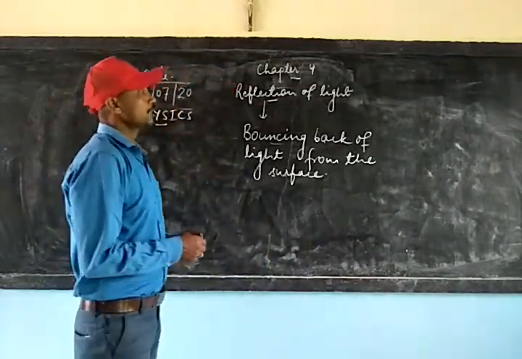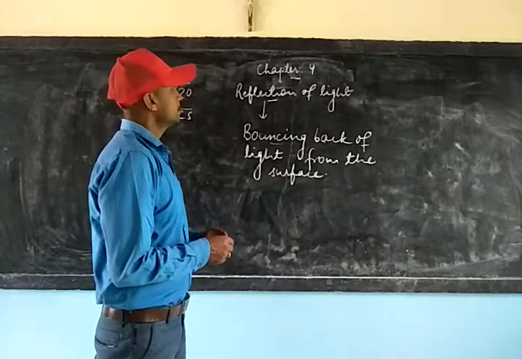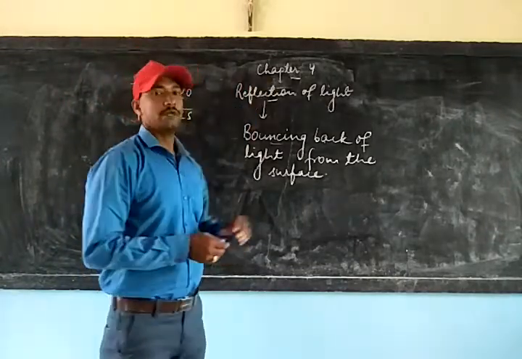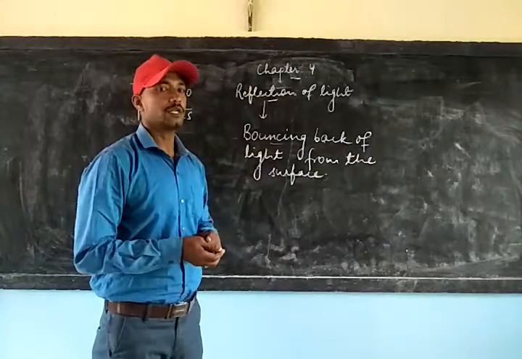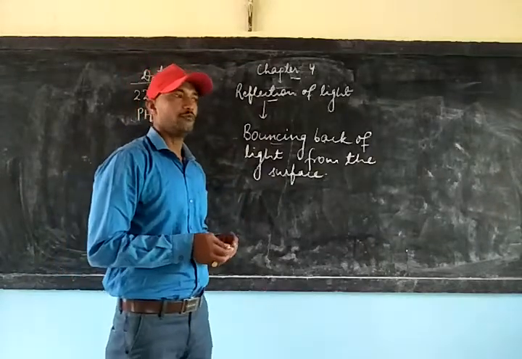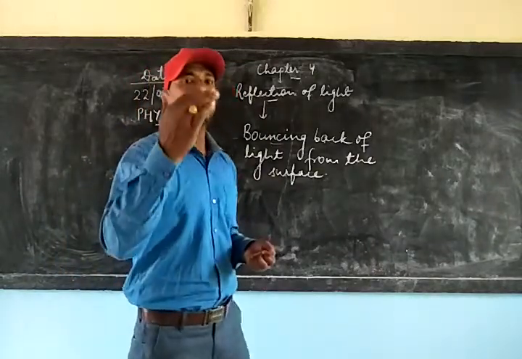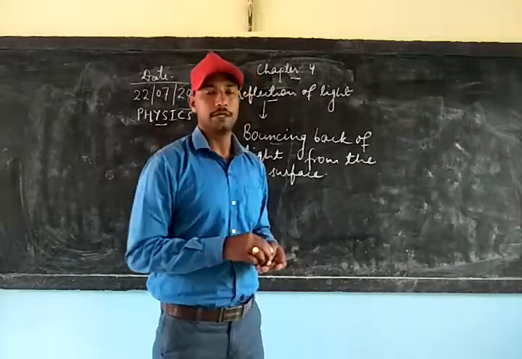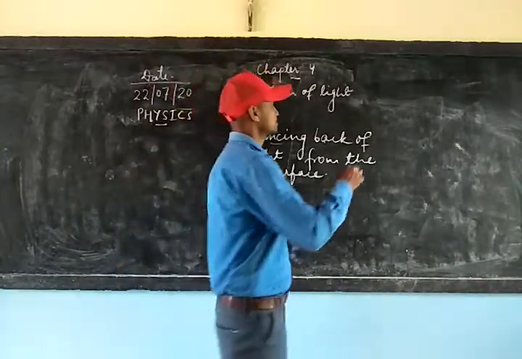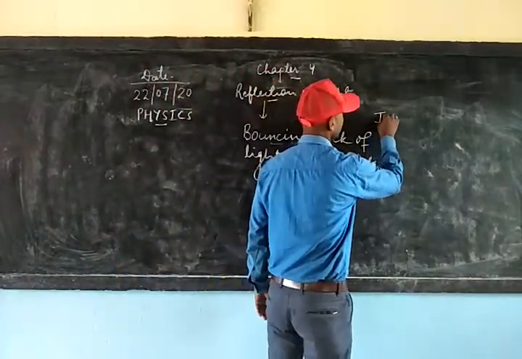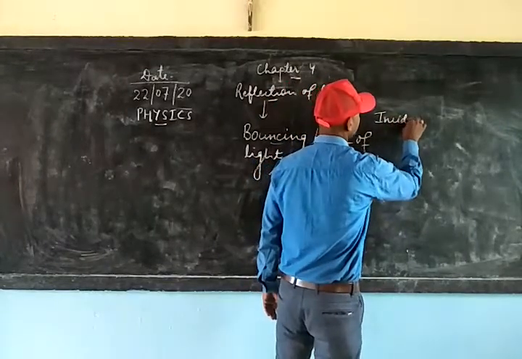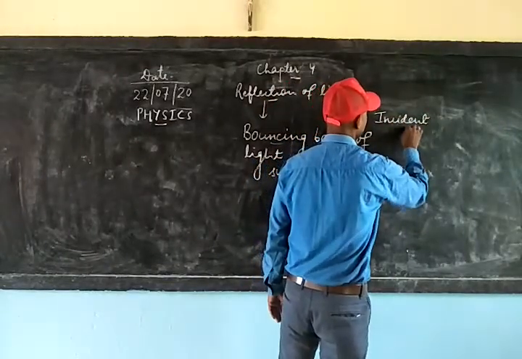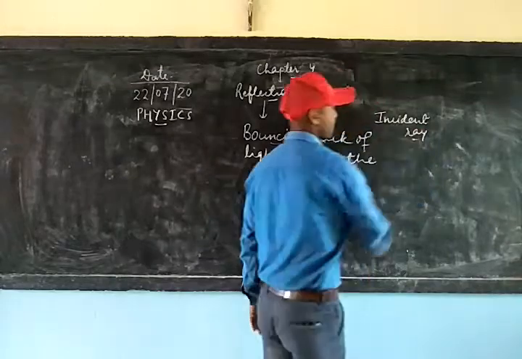Now there are two important terms related to reflection of light, which we can say are incident ray and the reflected ray.